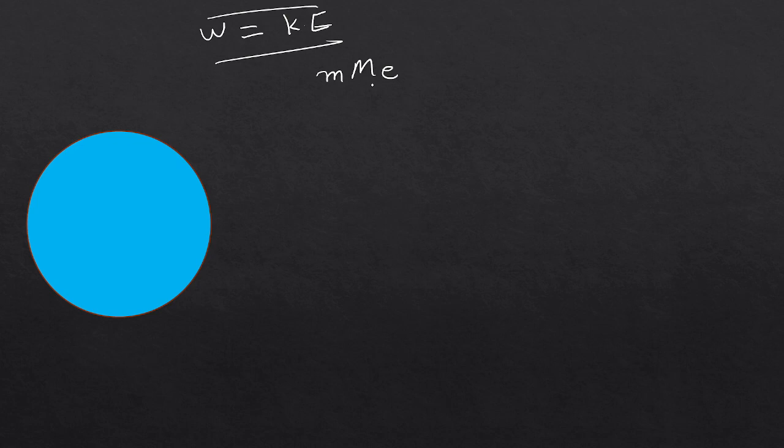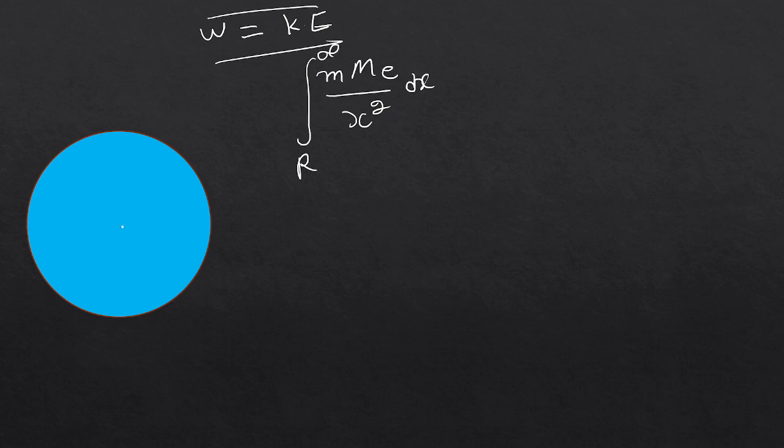We know that work done is equal to kinetic energy. Whatever work is done between A to B is equal to the kinetic energy acquired by that particle. So it will be equal to Me m, where Me is the mass of the earth and m is the mass of the small particle, over x square dx. And this is the total work done from r to infinity.